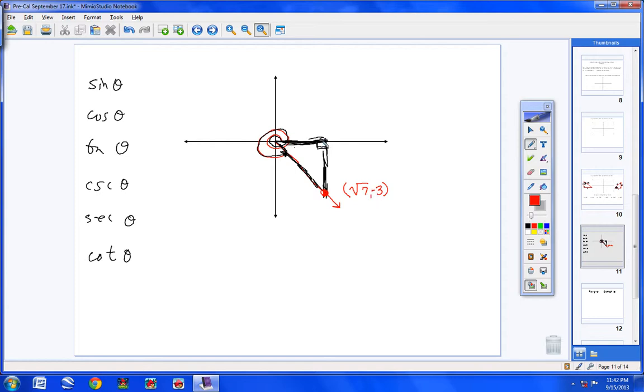It's over square root of 7, it's down negative 3. So now I know the length of this top line here has to be square root of 7, and I know the length of this line going down has to be 3, because I went over square root of 7 and down 3. So now I can pick this triangle up right here, and I can draw it like this over here.